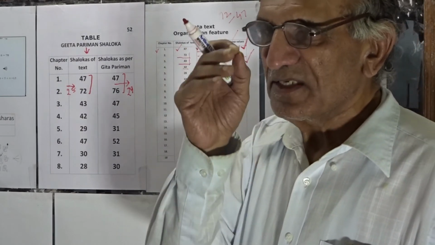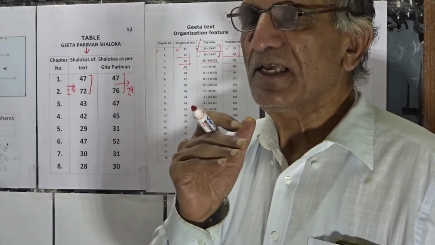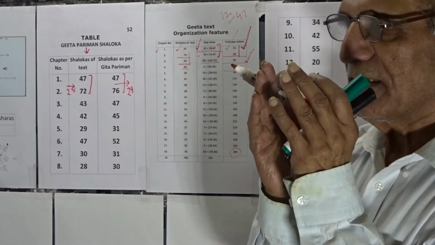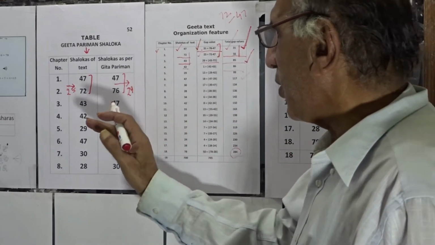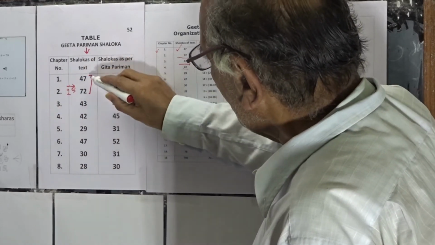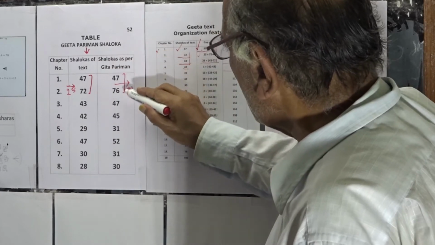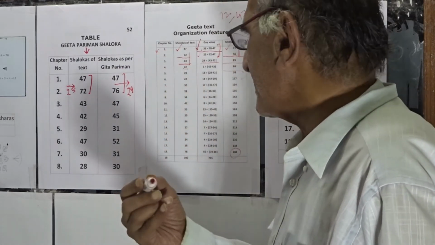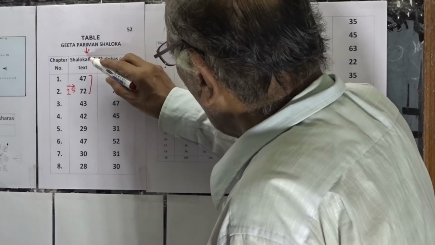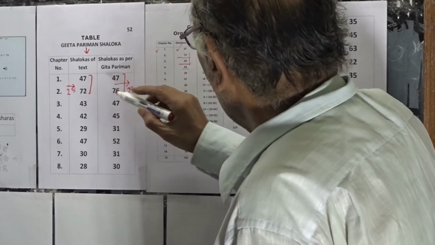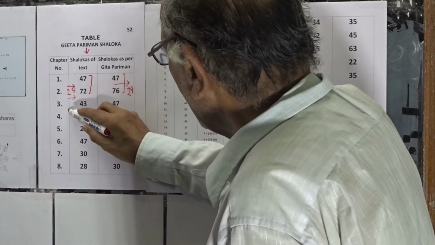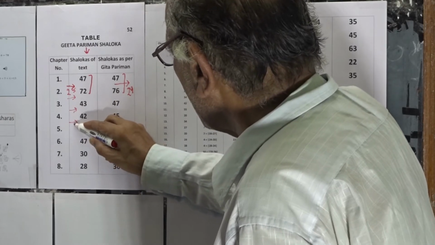As a first step of understanding the organization format of the mathematics of the Gita text, we shall draw separate gap tables for the popular text as well as for the Gita Parinam Shloka. Yesterday we saw that the gap values of the popular text lead us sequentially to 25, then 29, then 1, then 13, and so on.